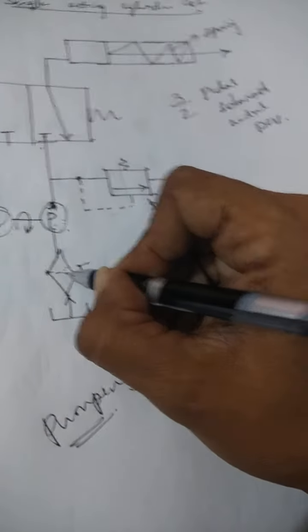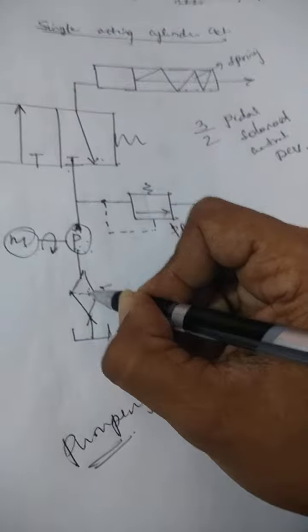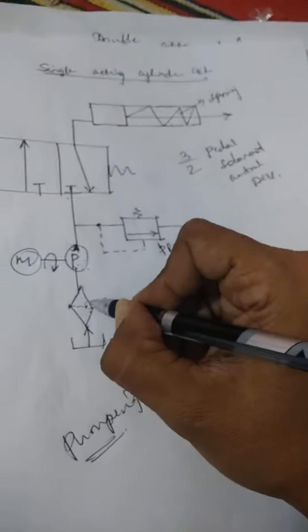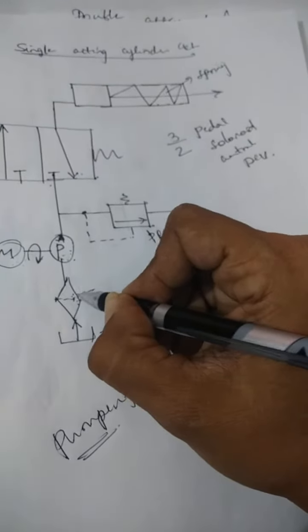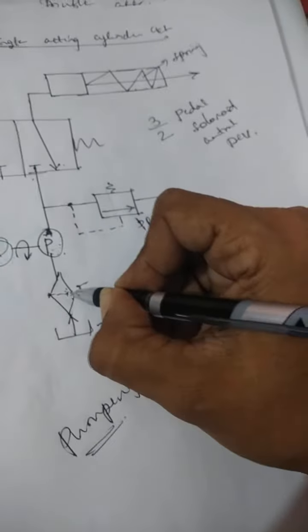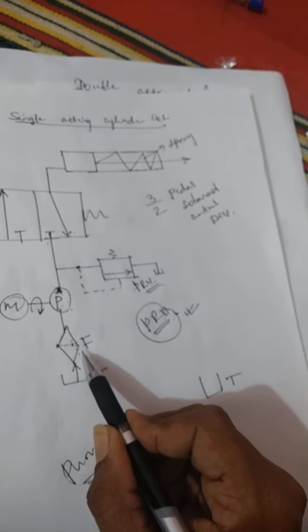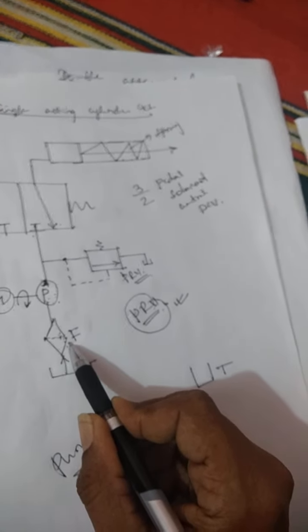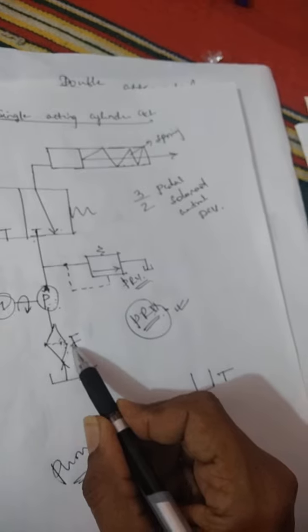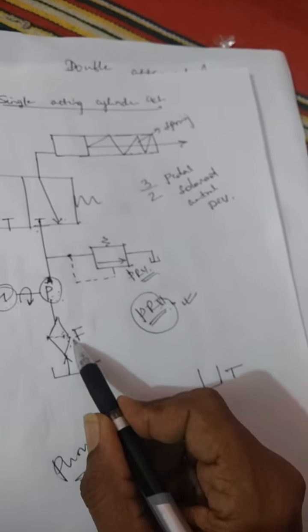Here the filtering action takes place. As the name itself indicates, the filtering action means if at all any unwanted particles such as dust particles, such as contaminated particles are present in the fluid, those unwanted particles are blocked in the filter only.